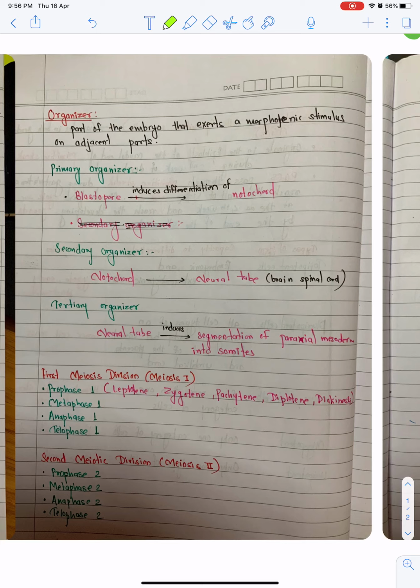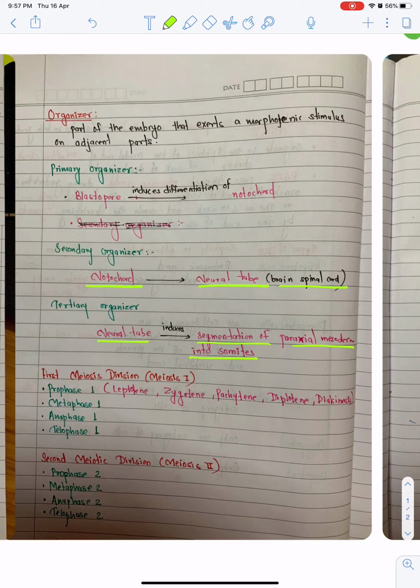The secondary organizer is the notochord, which induces differentiation of the neural tube, which then develops into the brain and spinal cord. The tertiary organizer is the neural tube, which induces segmentation of the paraxial mesoderm into somites.